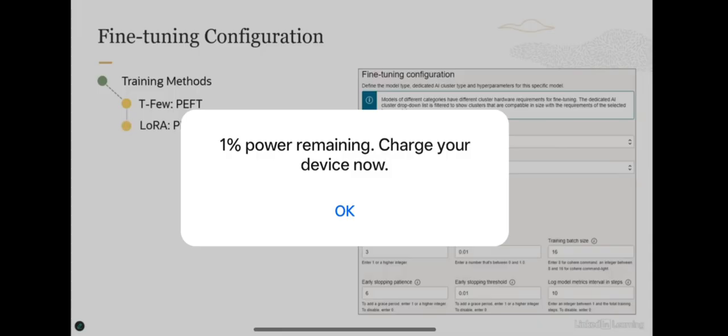Now PEFT, I think we discussed this earlier, stands for parameter efficient fine tuning, which basically means adjusting a model without changing everything about it. Now I'll give you an analogy because this is a complicated topic. Imagine a deep learning model as a very complex machine with many parts. When we want the machine to perform a new task, we don't have to rebuild the entire machine. Instead, we can make small adjustments, and the two popular methods for doing these smaller adjustments are T-Few and LoRA.